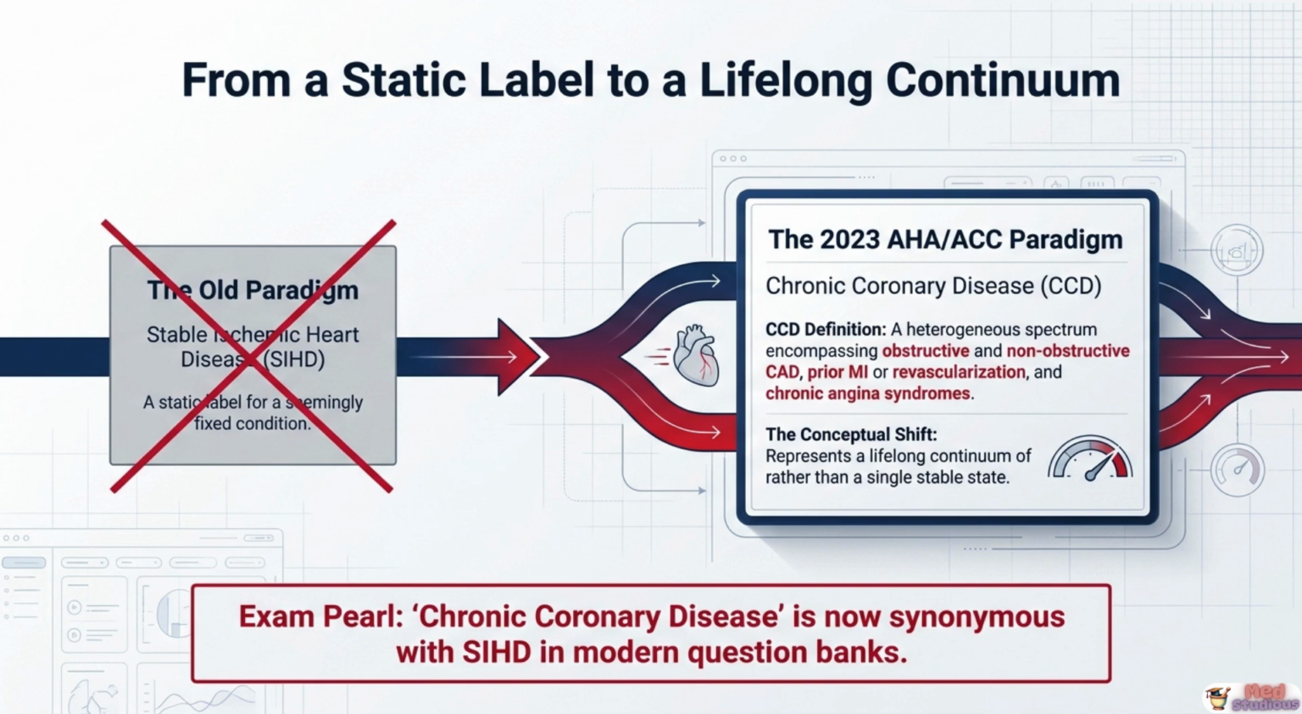Rather than viewing coronary disease as a single stable snapshot in time, CCD frames it as a lifelong continuum of risk and care that a patient moves through, from initial diagnosis through ongoing secondary prevention for the rest of their life. Here's the exam pearl worth memorizing. Chronic coronary disease is now functionally synonymous with stable ischemic heart disease in modern question banks. So if you see either term in a clinical vignette, you should immediately recognize them as referring to the exact same patient population and disease spectrum.